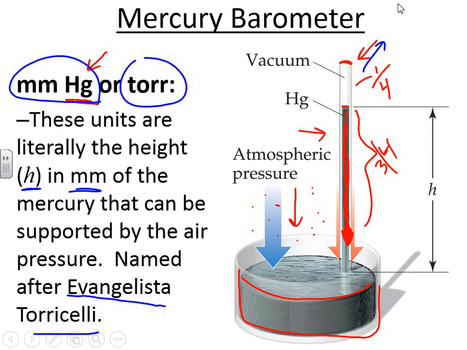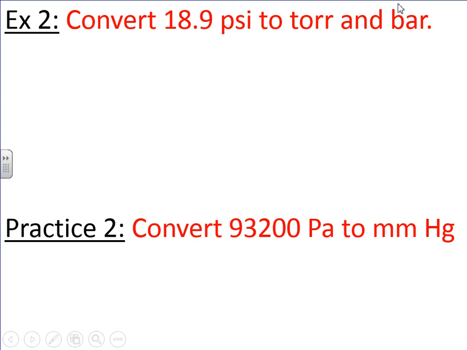So we can do a little conversion practice. Just like we did with temperature, we can do with pressure. It says convert 18.9 psi to torr and to bar. So in this case, you don't have to use an equation. You simply use the conversion factors. Now this is because all pressure units are absolute. There are no negative pressure units, whereas with temperature there was.